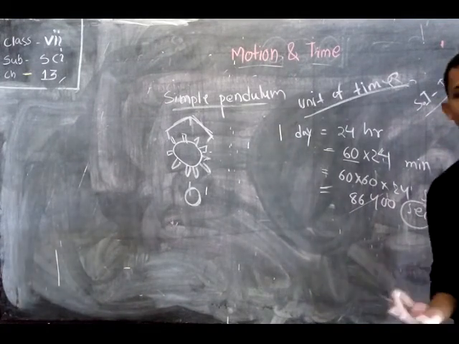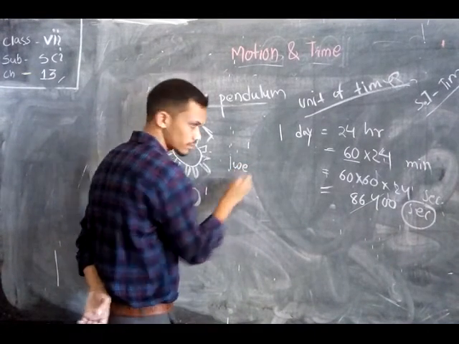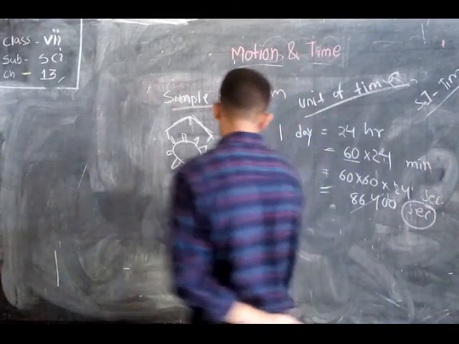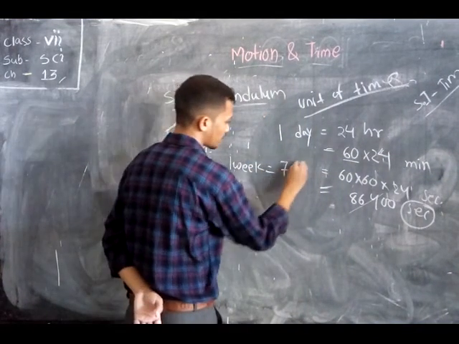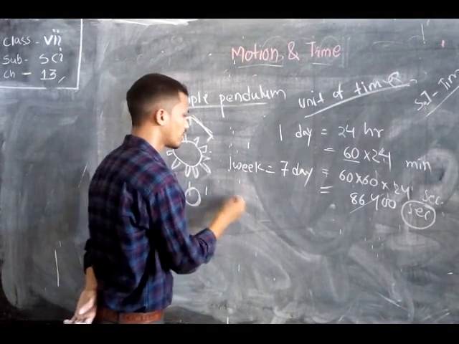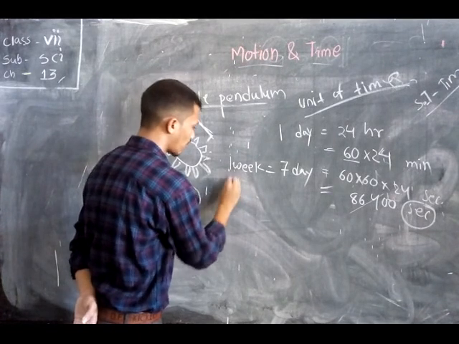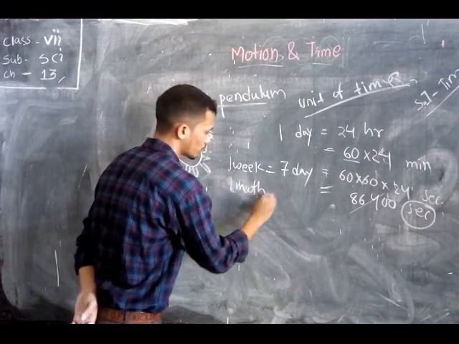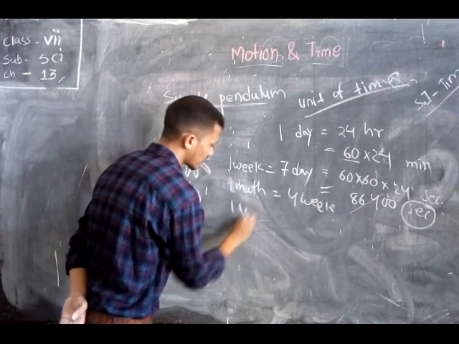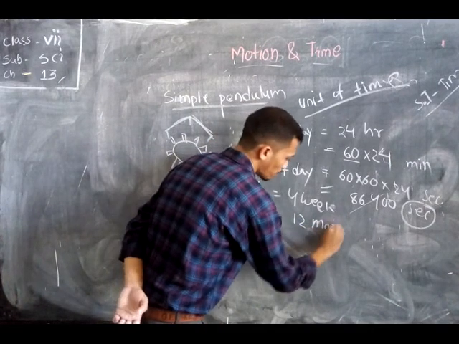If we go for 1 week, the combination of 7 days forms 1 week, and 1 month is formed by the combination of 4 weeks, and 1 year is formed by the combination of 12 months.